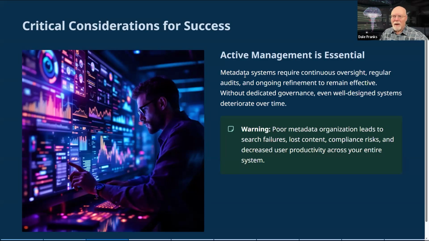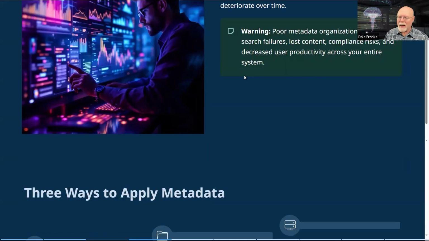So best practice would be to have distinctive names to prevent content from being lost, to make it easier for you to do searches. And of course, for your users, if they want to use metadata to try to find something in a knowledge view, it makes their lives harder too. So you have to be very organized in creating your metadata system.